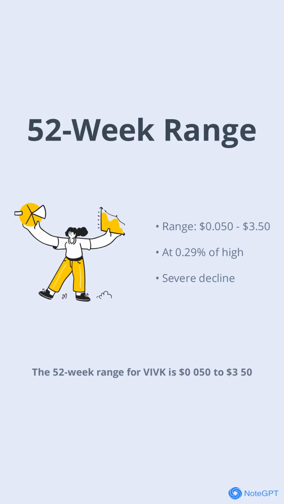The 52-week range for VIVK is $0.05 to $3.50. Currently, the stock is trading at just 0.29% of its 52-week high, which puts it at the very low end of its range. This highlights just how much value the stock has lost over the past year and underscores the severity of its decline.